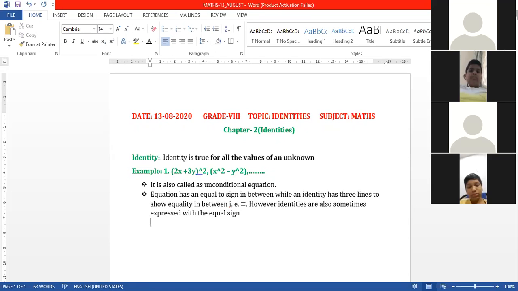Just now I have given a clear definition of identity, and how to identify what is an equation and what is an identity. An equation has an equal to sign, an identity has three lines, but nowadays we normally use the equal to sign for the symbol of identity also. But an equation is true for some values, an identity is true for any values.